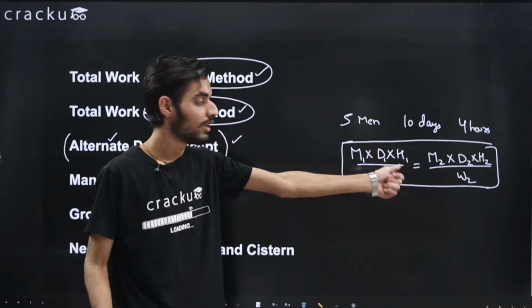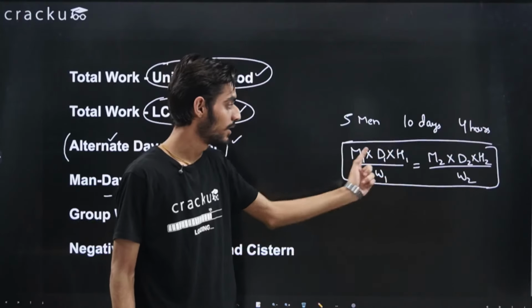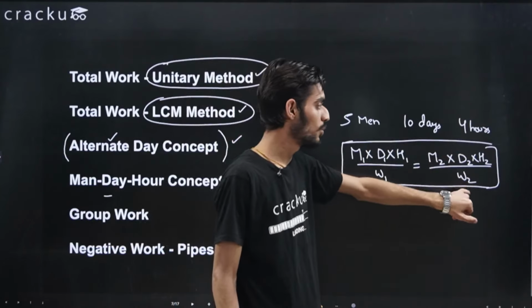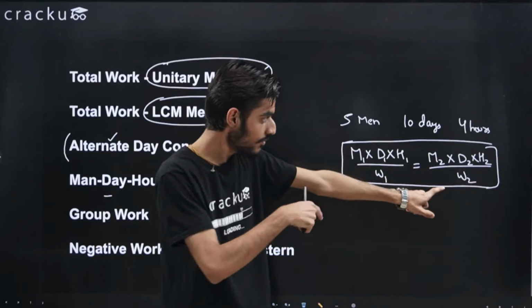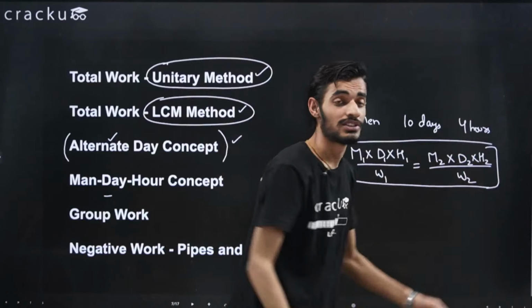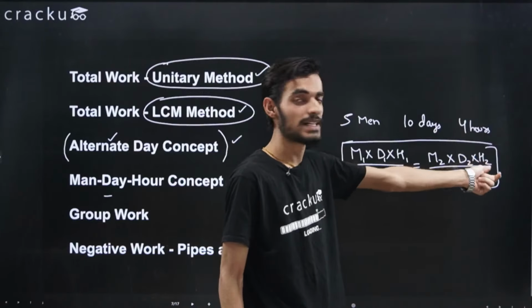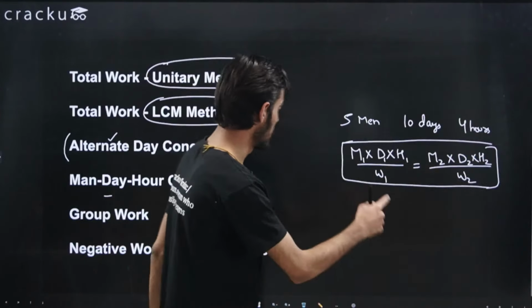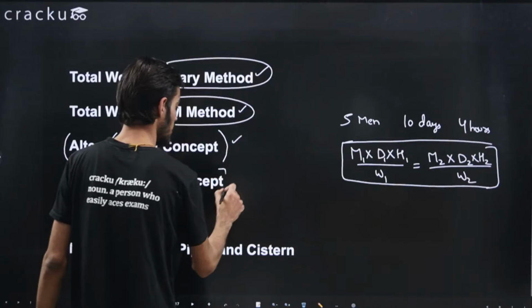For the example that I took, let's say you are given the values of M1, D1, H1, W1, M2, D2 and W2. So you can just get the value of H2, that is the number of hours in the second condition, since the men, days and W2 are given to you. So the hours you will be able to calculate. Okay, so I think this should be pretty much clear. That is the men, day and hour concept.